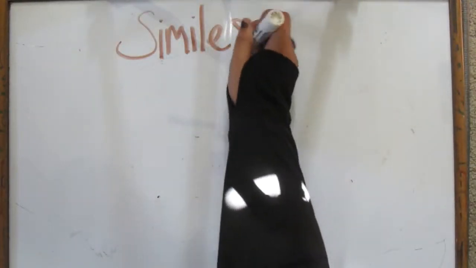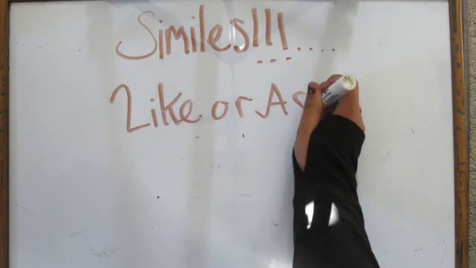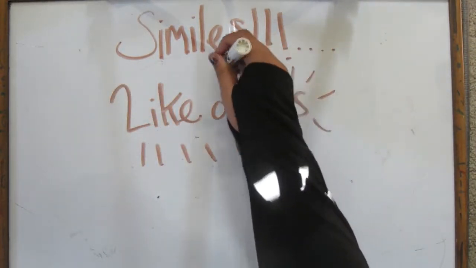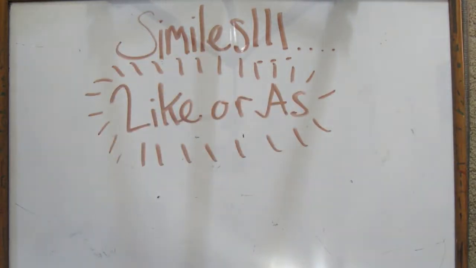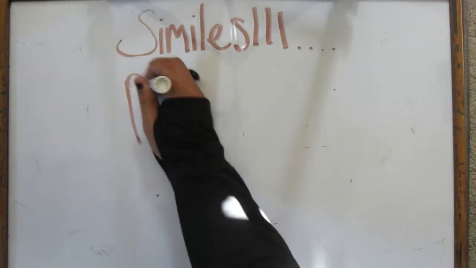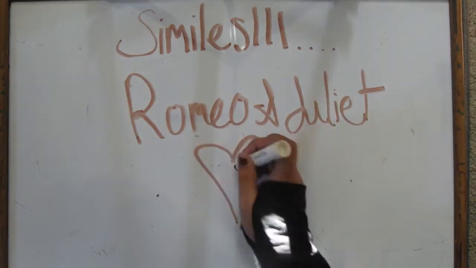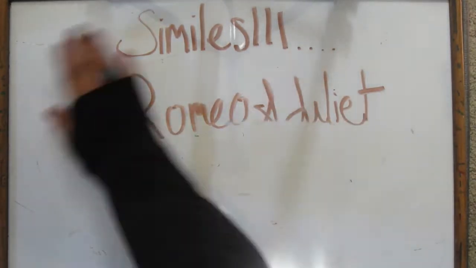Now let's talk about similes. Similes are these great things that compare two unrelated objects using two magical words, like or as. What are some examples of similes? Well, let me tell you. They are in most literary works, but you can also find them in basic conversation. Romeo and Juliet is an amazing example of multiple rhetorical terms, but more so with similes.